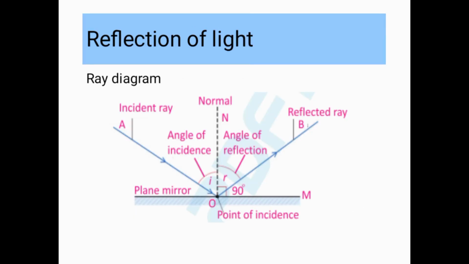This is the ray diagram of reflection of waves. The angle between the incident ray and the normal line is called the angle of incidence. The angle between the reflected ray and the normal line is called the angle of reflection.